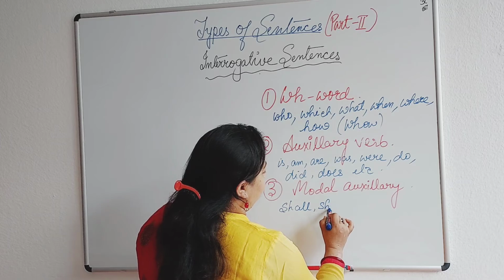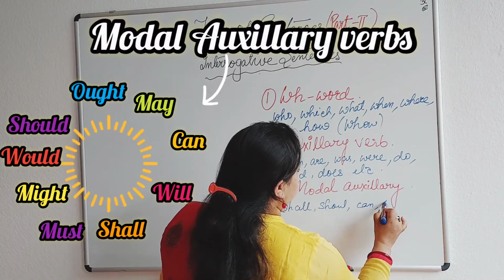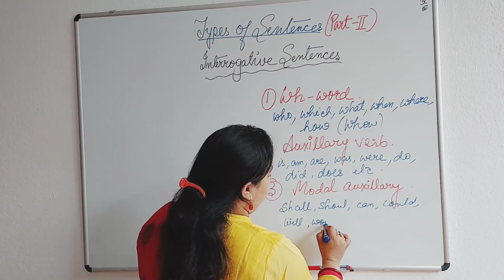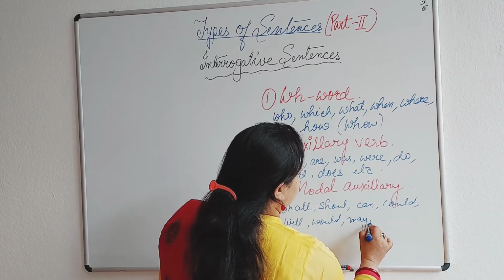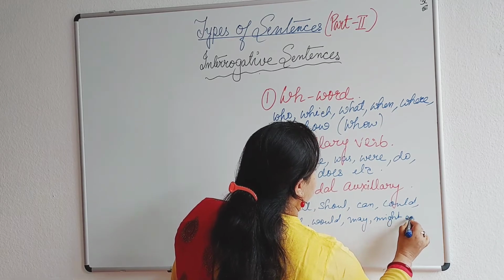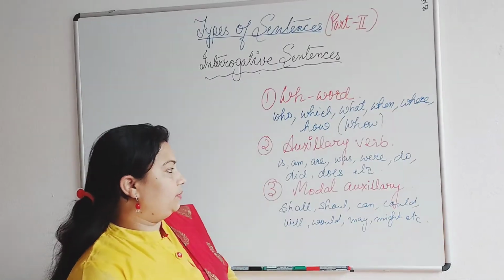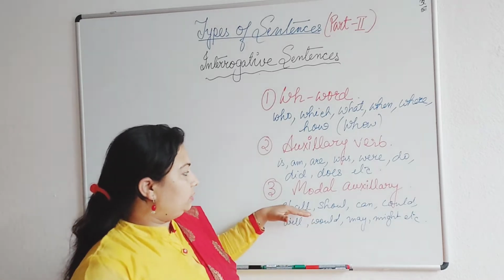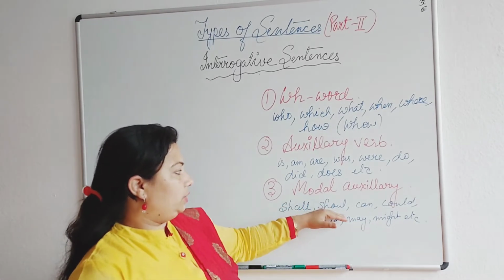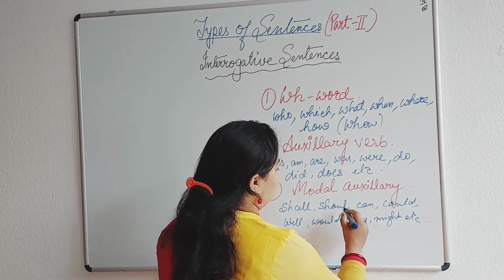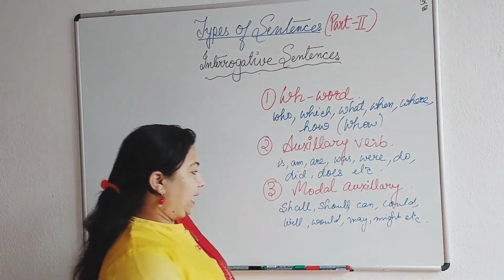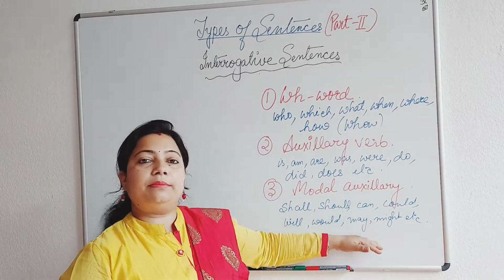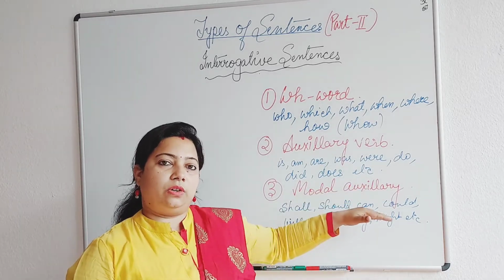Shall, should, can, could, will, would, may, might, etc. So all these words, more are there. I've just given a few examples to make you understand. So all these words, shall, should, can, could, will, would, may, might, etc. Ought is there, need is there. There are more words. These are known as the modal auxiliaries.